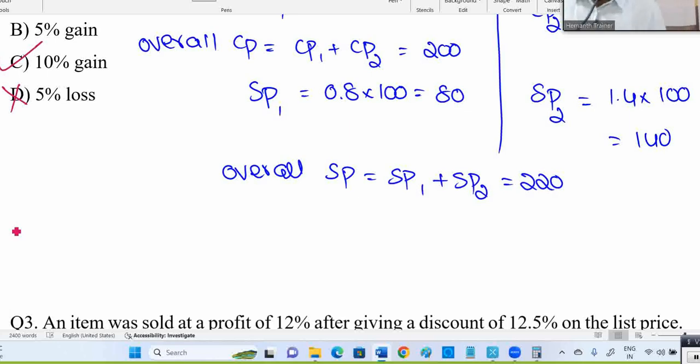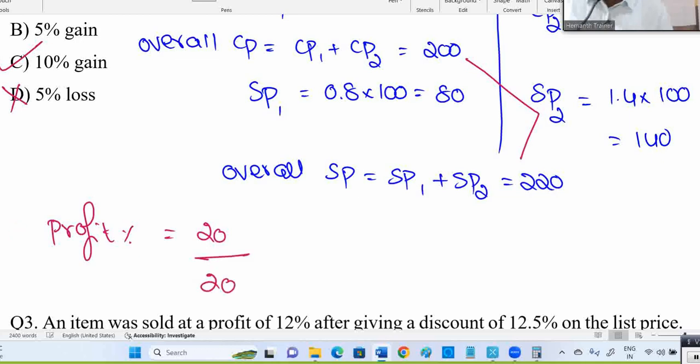Profit and loss both are calculated with respect to cost price. So profit percentage, profit is 20. I hope no need to discuss that profit is 20, right? Cost price 200, selling price 220, profit is 20. You need to calculate with respect to cost price. Always, until they ask otherwise in the question, by default, profit or loss percentage means profit by CP, loss by CP.